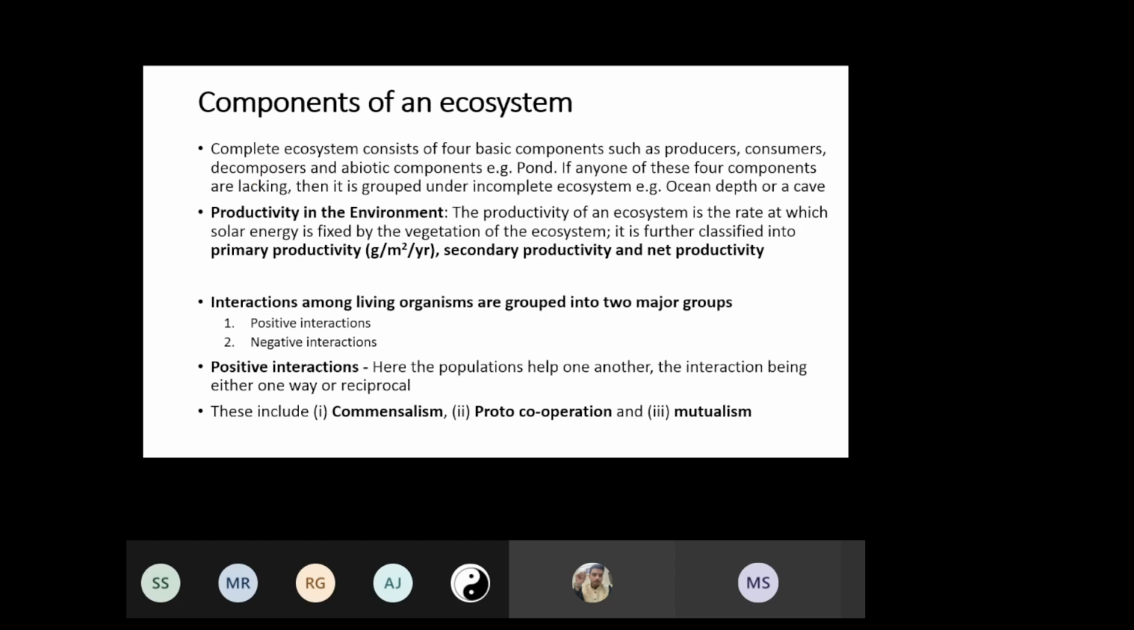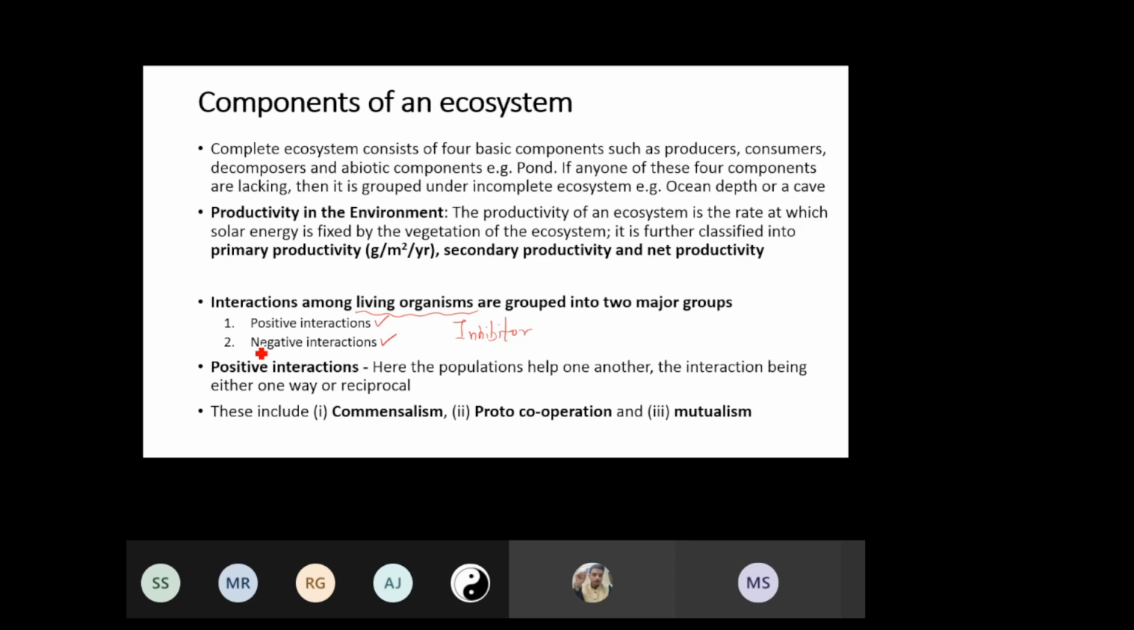Now, once we have these ecosystems functioning, that means there are living organisms. These living organisms can interact, and that interaction can be of two types: positive interaction and negative interaction. What do we mean by positive and negative? It is based on the inhibitory effects. Suppose there are organisms which can cohabit and grow together, that means there is no inhibitory effect of one organism on the other. Here we call it a positive interaction. When one organism is affecting another, that would be considered a negative interaction.